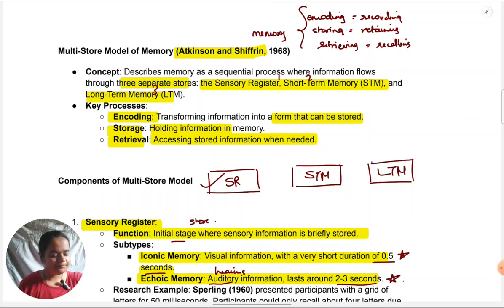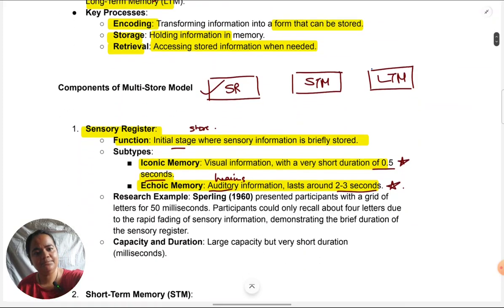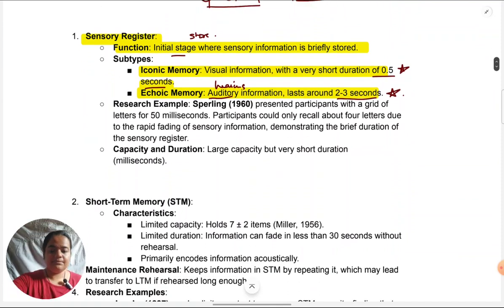Now, very important, coming to Sperling's research. In the textbook, it has been given in the form of a case study. And like I've said before, it is ideal. It's very good if you know about it and you can write it in the paper. It is not compulsory though. Many school teachers, like I've told you, for good practice in school, will insist that you know about the study. From a board point of view, you can know it is not compulsory to remember this study. So keeping that in mind, we'll just learn about Sperling's research.